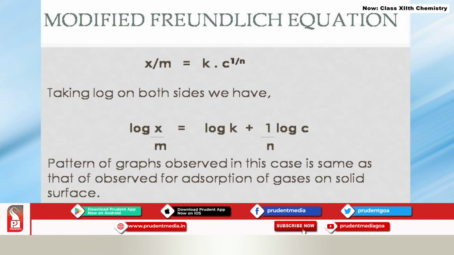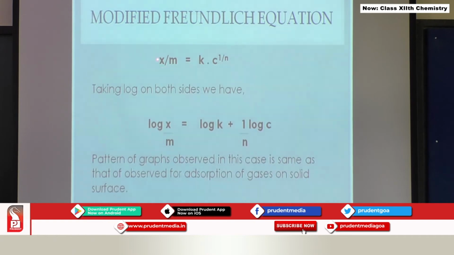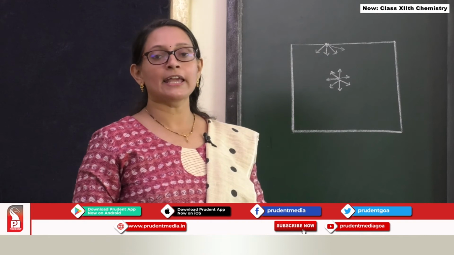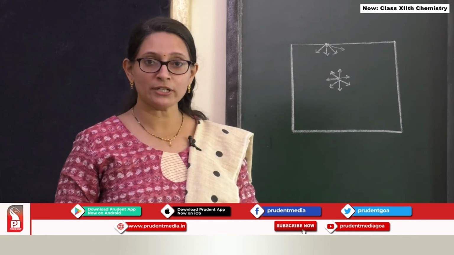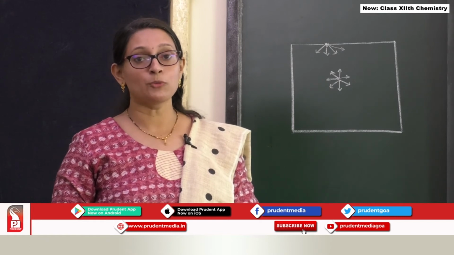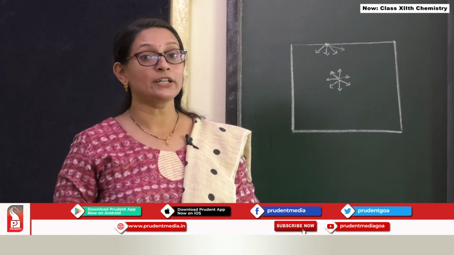So this is a modified Freundlich equation for the adsorption from the solution phase. This is x by m, that is extent of adsorption, is equal to k into c raised to 1 by n. Now this is the only modification which we have to make here, because in case of solution the most important measurable property is concentration or molar concentration, not the pressure.